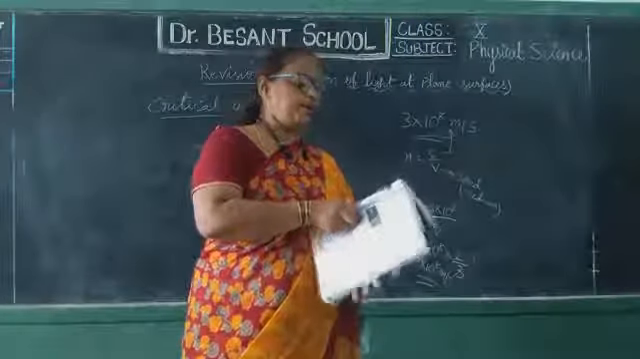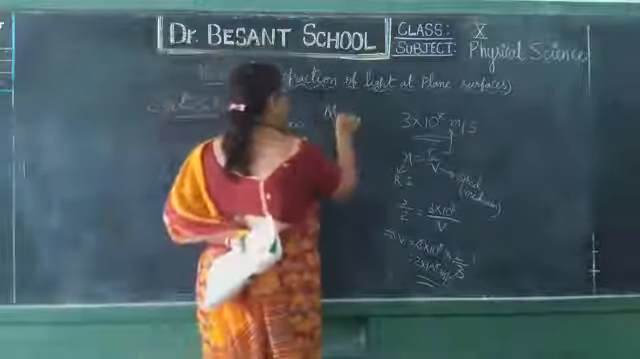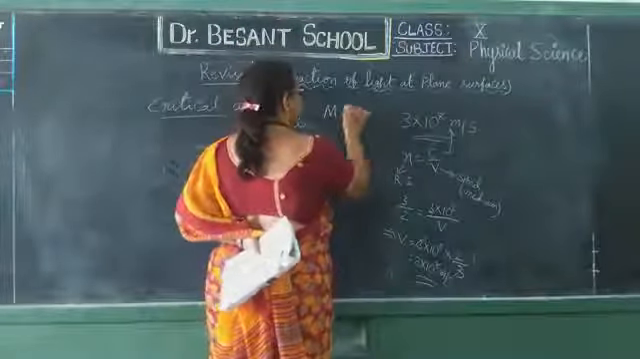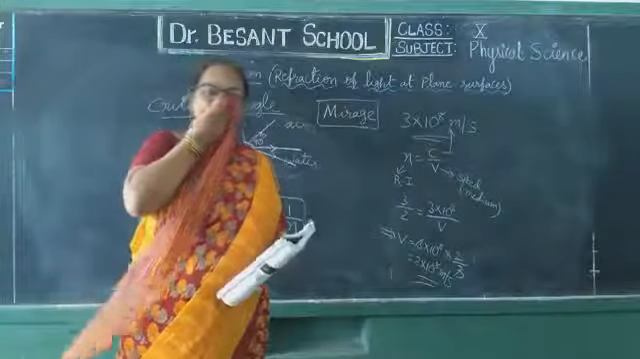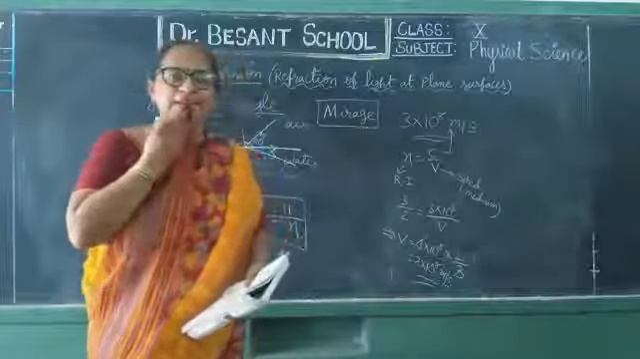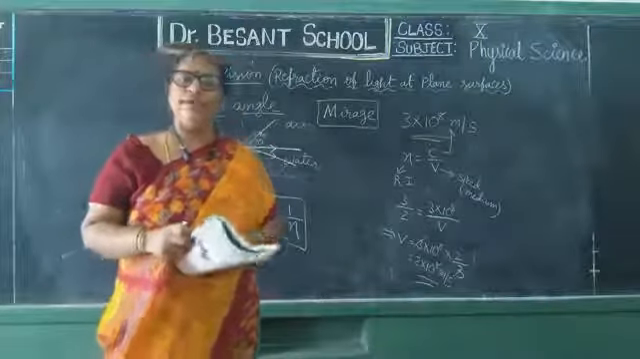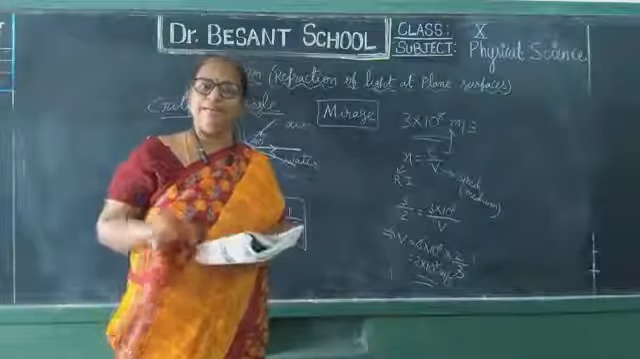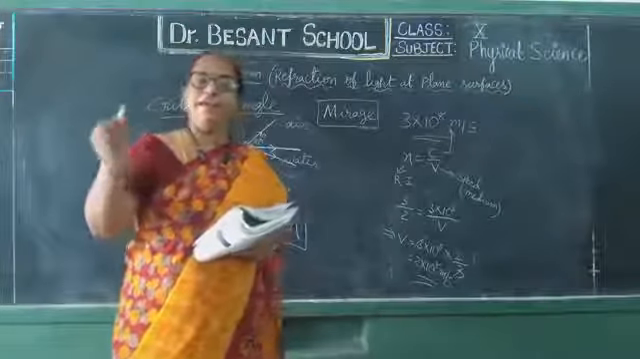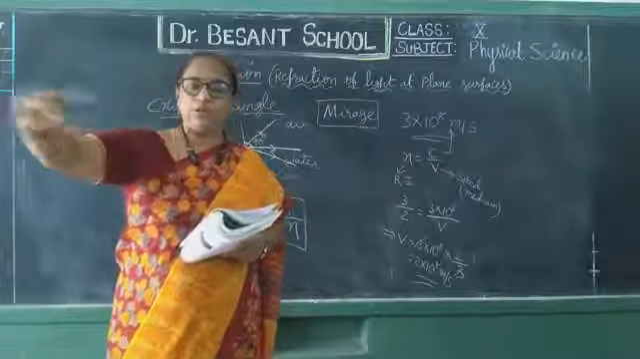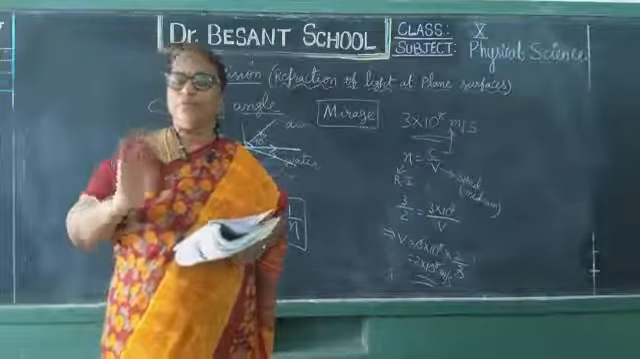Now another important concept is mirage. What is mirage? It is an optical illusion. What is meant by illusion? Illusion means not real. It is false. It appears like that, but it is not reality. So mirage is an optical illusion where it appears that water has collected on the road at a distant place, but when we get there, we don't find any water.